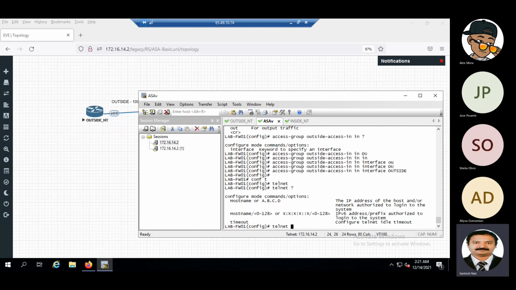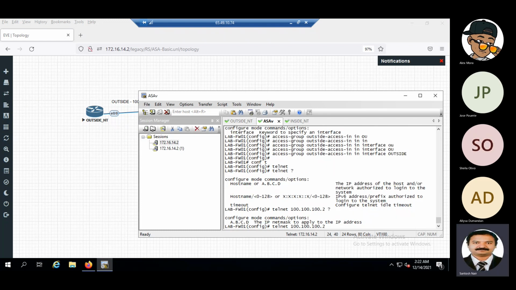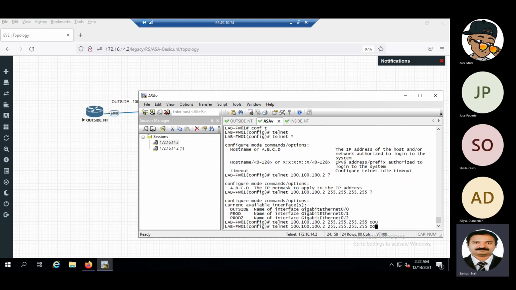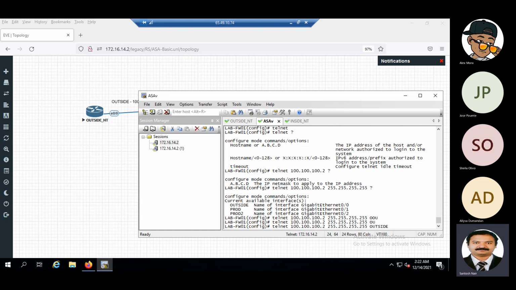We have to give the IP address, 100.100.100.2, and subnet mask 255.255.255.255, a specific one, and the interface. Which is the interface from which it is coming? It is coming from the outside interface.